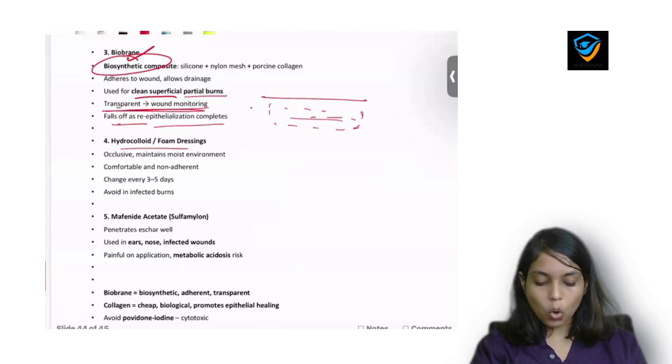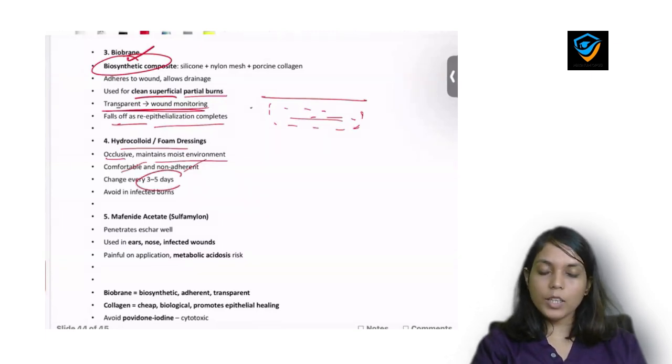Next is hydrocolloid or foam dressing. Hydrocolloid dressing is occlusive, it maintains moist environment, it is comfortable and it is not adherent. So that is the reason we can use it every 3 to 5 days. No need to change it daily, and we avoid hydrocolloid in infected burn.